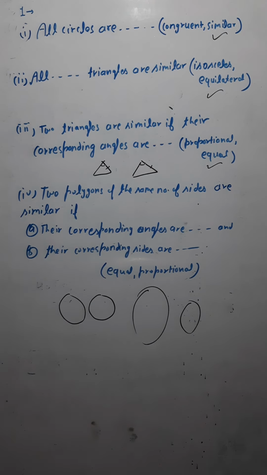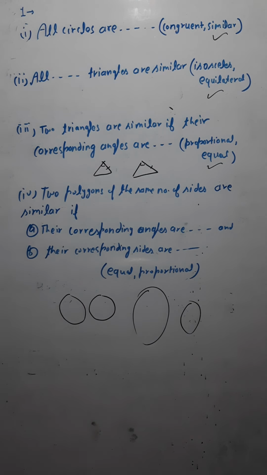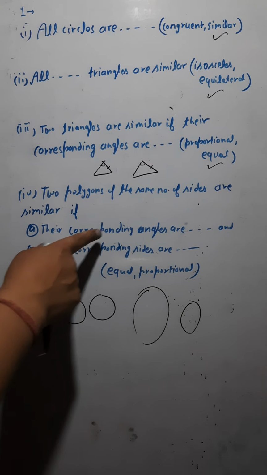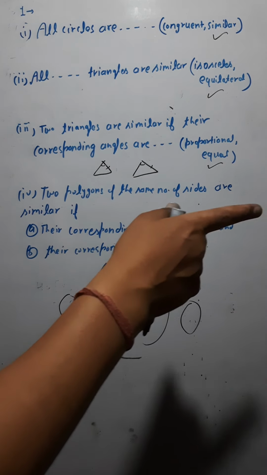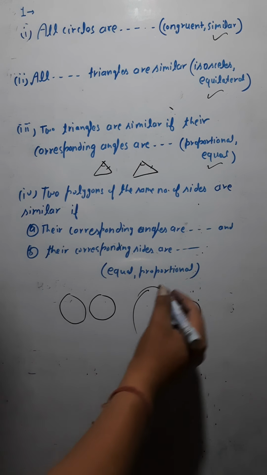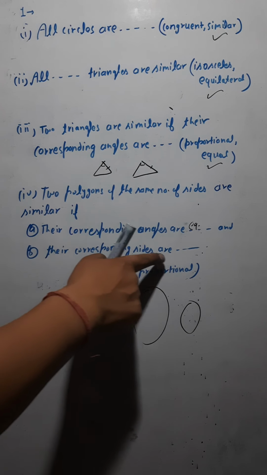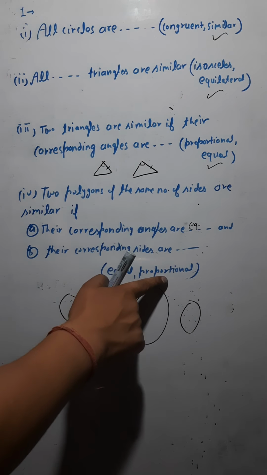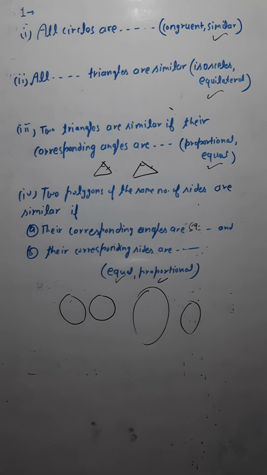Now, two polygons of the same number of sides. We have also discussed this question. We took a polygon having 6 sides, in the previous video. So two polygons of the same number of sides are similar if, condition first, their corresponding angles are, yes, we have discussed this, equal. So this would come there, equal. Their corresponding sides are in the same ratio, meaning proportional. So note down these questions. We'll be discussing some more.